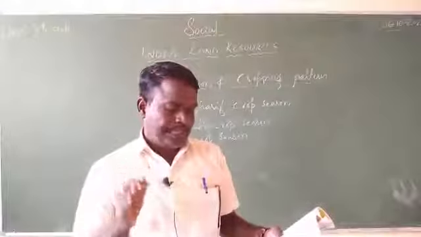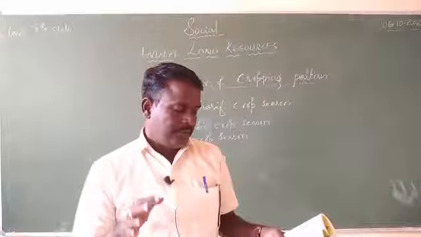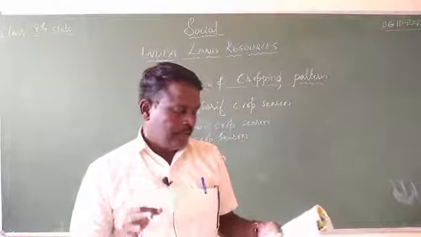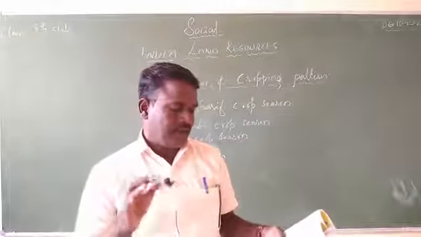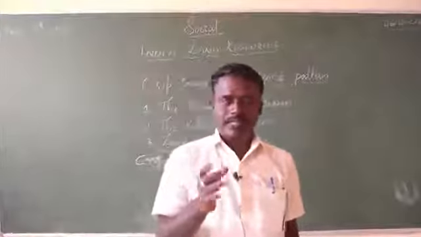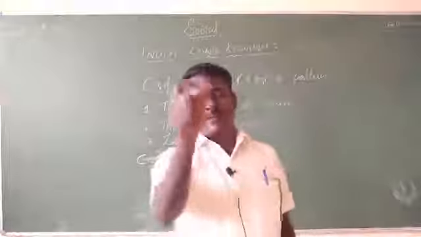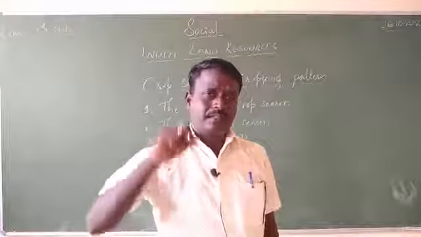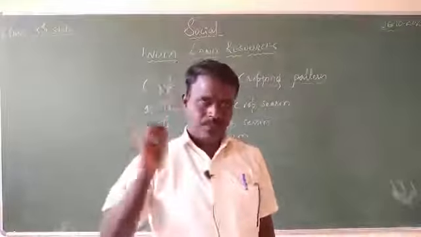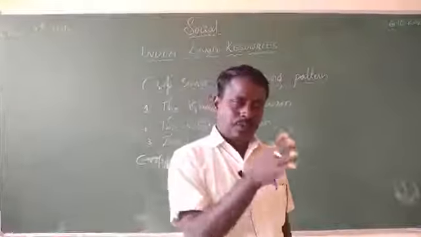The sowing takes place in June-July when the southwest monsoon starts, and the crops are harvested in September-October. The sowing of seeds begins with the monsoon rains from June to July.